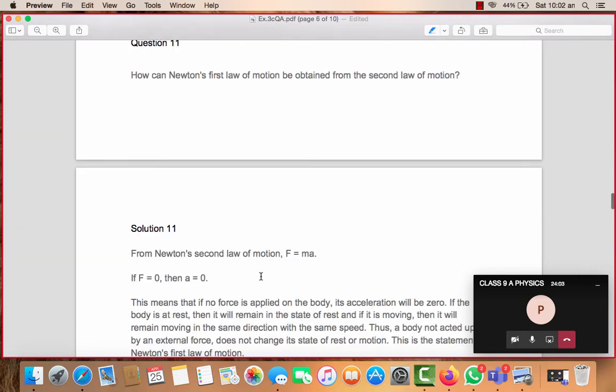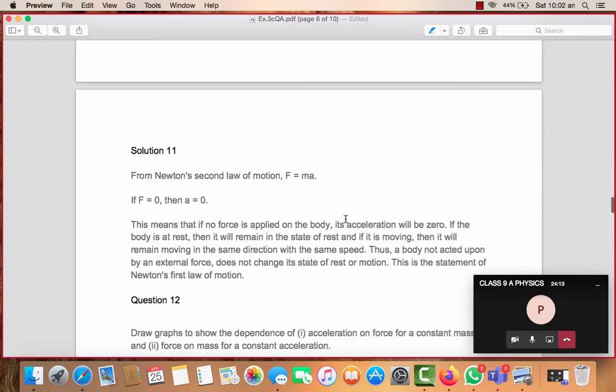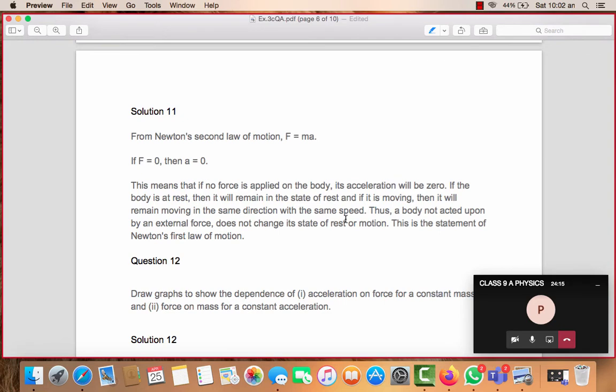Important question again. How can Newton's first law of motion be obtained from the second law of motion? Now that we have understood the meaning of the two laws, Newton's first law says that if no force is applied, the body will not change its state. If a body is at rest, it will remain at rest unless a force is applied. Let's substitute the same in Newton's second law, F equals ma. If I say no force is applied, that means force equals 0, and if force is 0, the acceleration becomes 0.